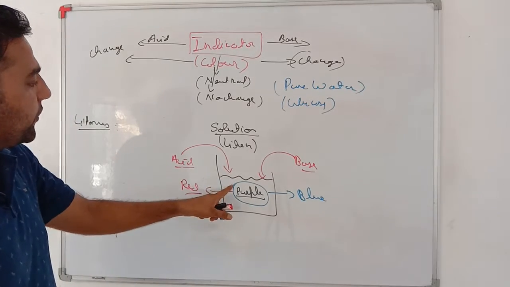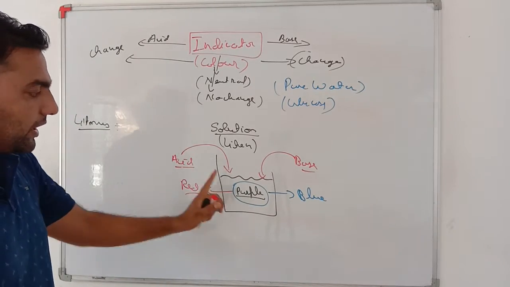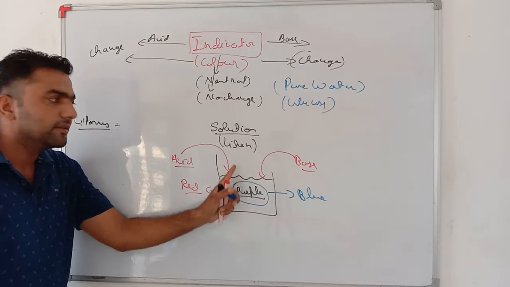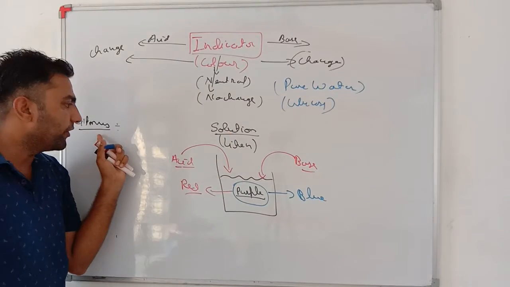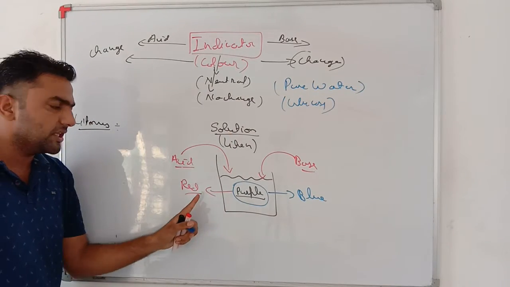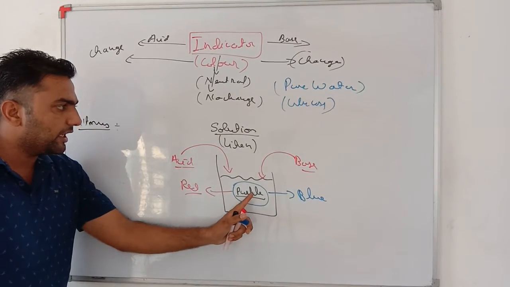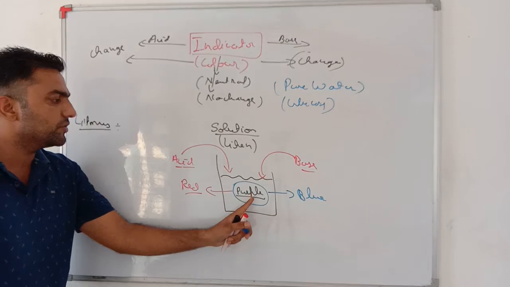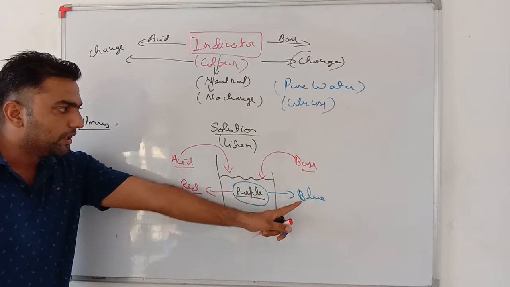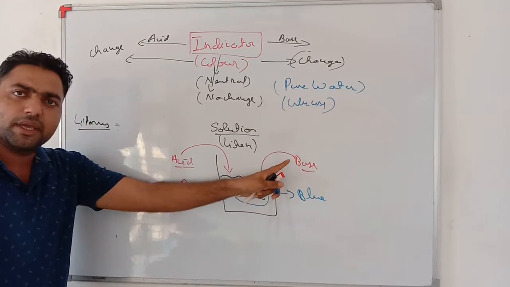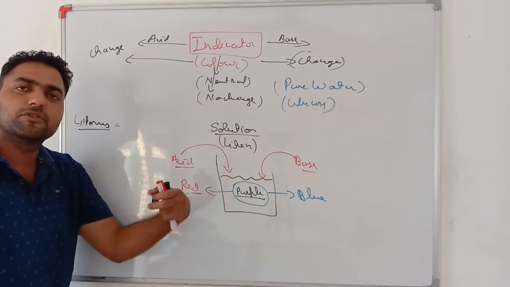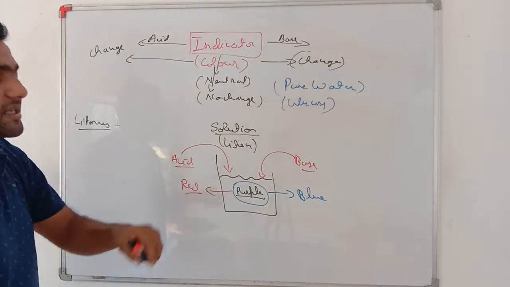So very important, if you add any material to the litmus solution and the purple color changes to red, it means that the added material is acid. If the litmus solution's purple color changes to blue, then it shows that the material added is base. And if you add any material and there is no change in the color, then that material is neutral.